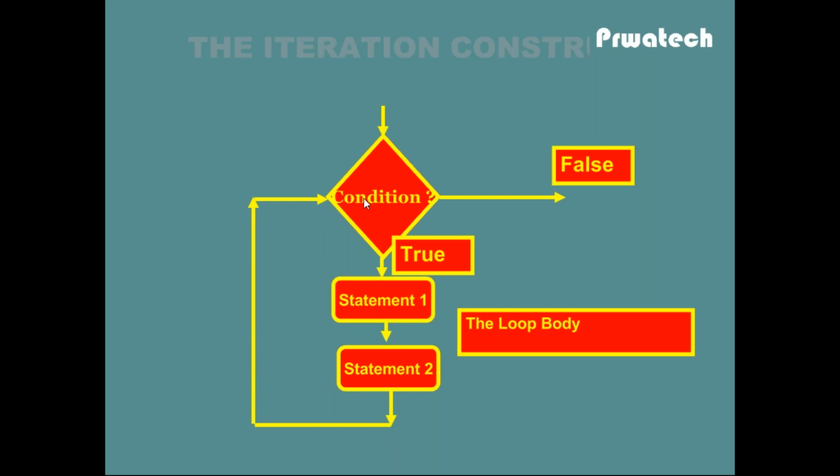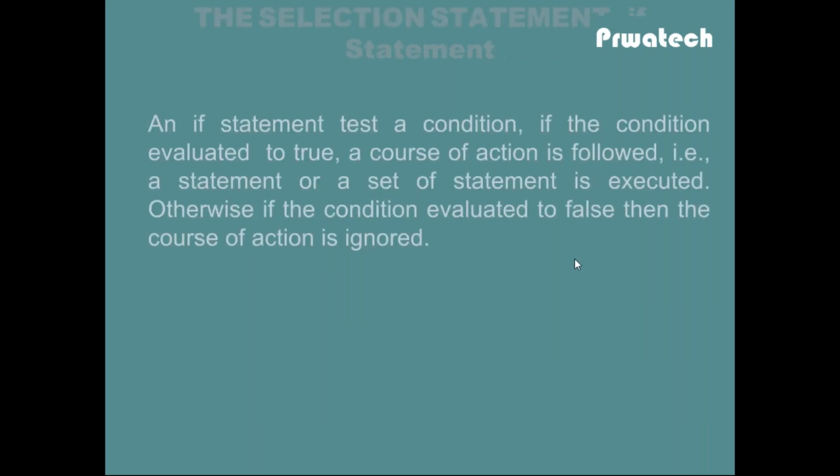If the condition is again true, then statement 1 and statement 2 are executed again, and this repeats whenever the condition is true. If the condition is false, then we come out of the loop. This is the basic idea.